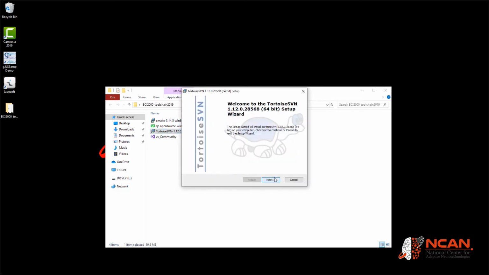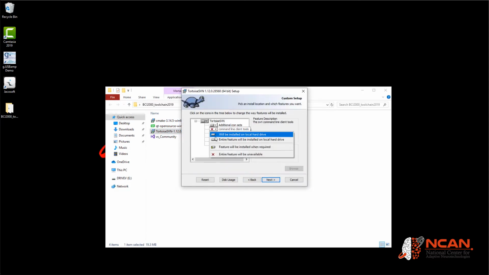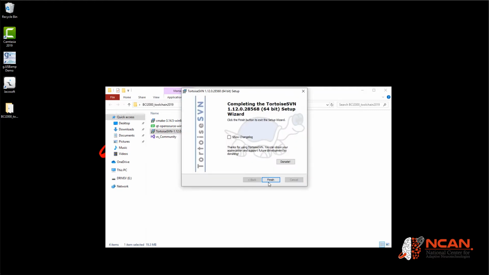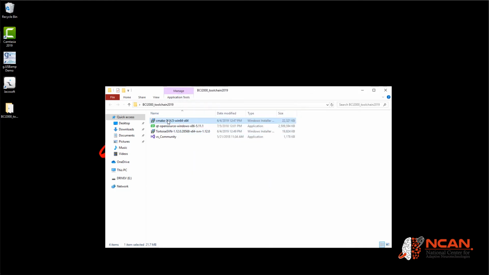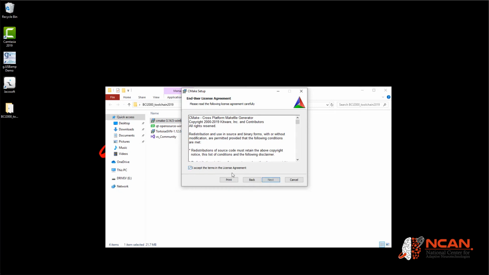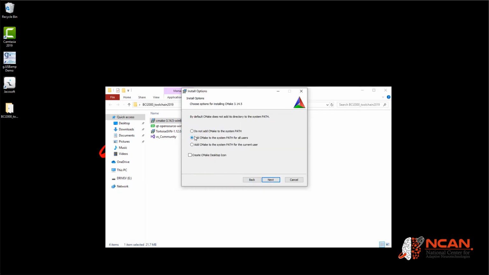To install Tortoise SVN, make sure that all features are selected to be installed on the local hard drive. To install CMake, choose Add CMake to System Path for all users.